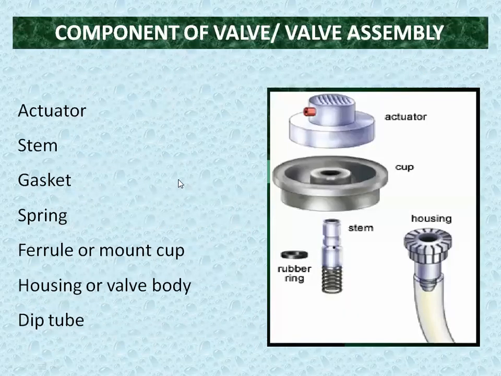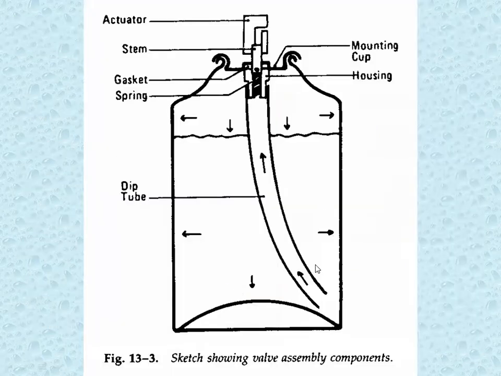Then we see in detail about the components of this aerosol valve system and aerosol assembly. Number one is the actuator, the topmost. Then there is the stem. Okay, it fits into it. After that stem, there is the gasket. Gasket has the spring. Okay, ferrule mounting cap is there. It all is mounted in this, so it is called the mounting cap. Then housing or the valve body, this is attached here, spring is here, and this is the dip tube.